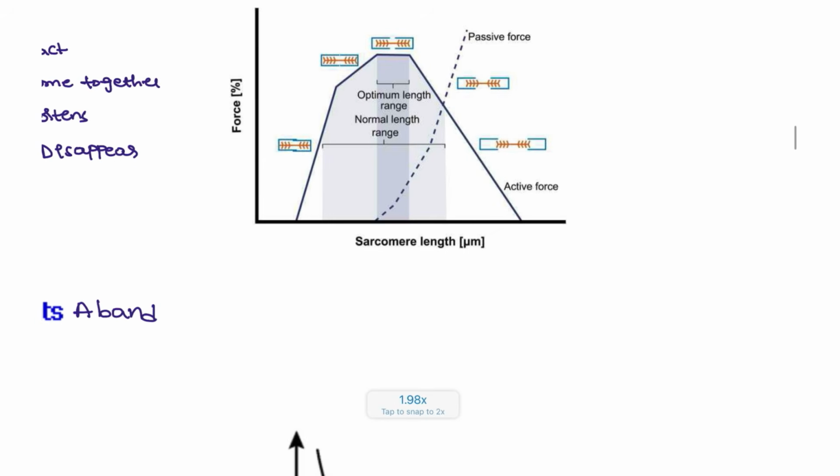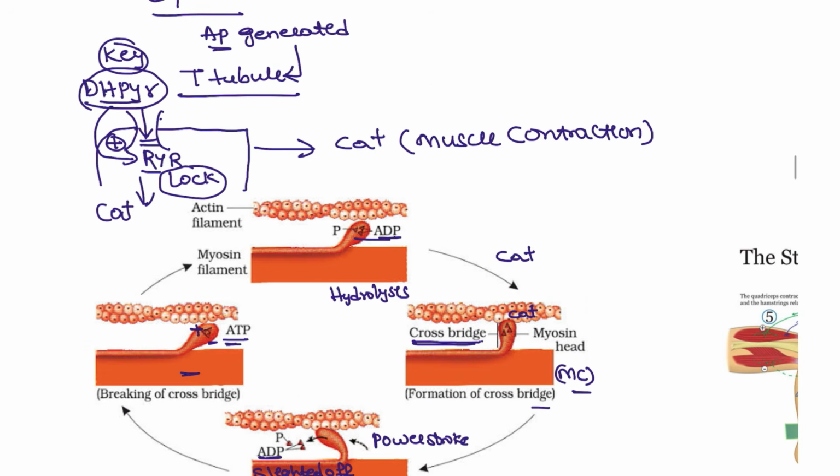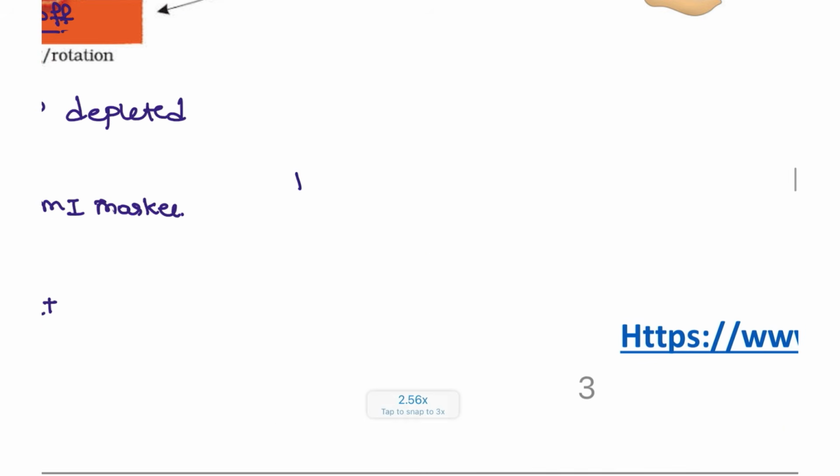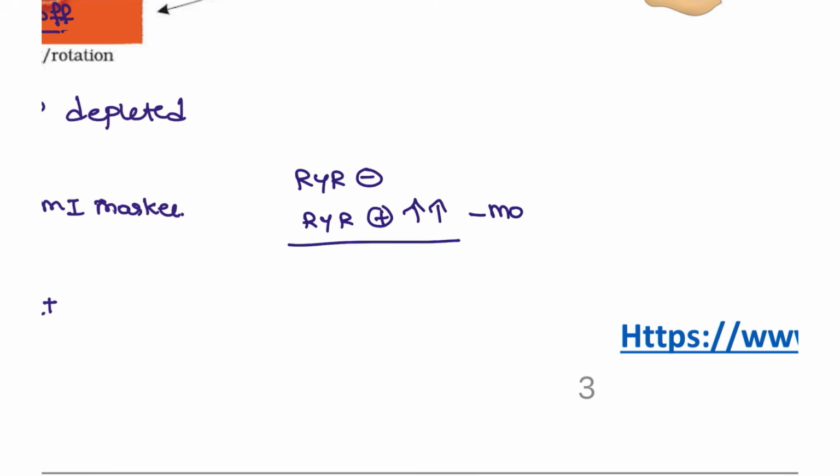Okay, next, moving on. Another point that I wanted to tell you guys: here you can see this ryanodine receptor. What is the importance of the ryanodine receptor? If the ryanodine receptor is not present, there will be no muscle contraction, and the patient will die. If the ryanodine receptor is present but overactive, this will cause a condition known as malignant hyperthermia. Malignant hyperthermia is due to excessive ryanodine receptor activity.